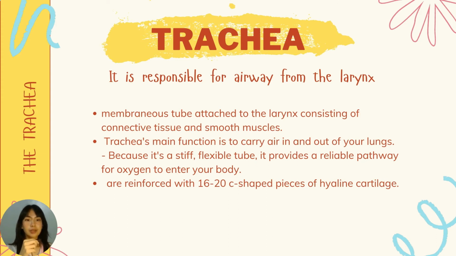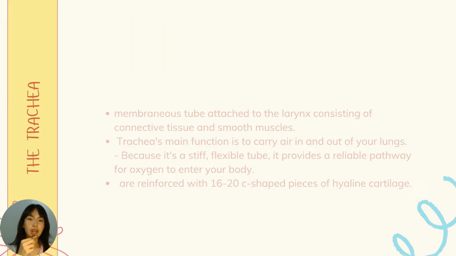The trachea is a membranous tube attached to the larynx, consisting of connective tissue and smooth muscle that make up the structure of the trachea. The trachea's main function is to carry air in and out of your lungs. Considering the structure, it is a stiff, flexible tube, and it provides a reliable pathway for oxygen to enter our bodies. The trachea is reinforced with 16 to 20 C-shaped pieces of hyaline cartilage.